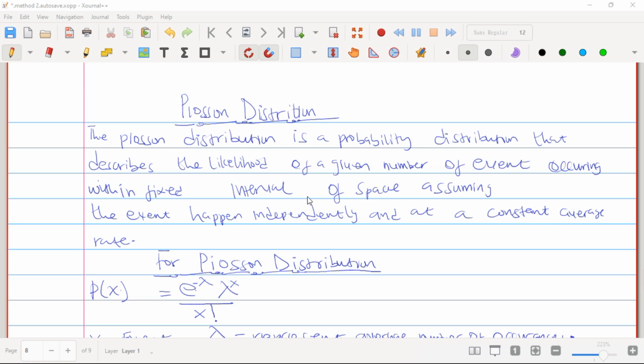For example, if we want to see how many students were able to enter the class within a 30 minute period, this is an interval rate, and we use Poisson distribution to check that. The events happen independently. In our previous video we explained that independent events means the occurrence of one event does not affect the occurrence of the other, and these are all at a constant average rate.